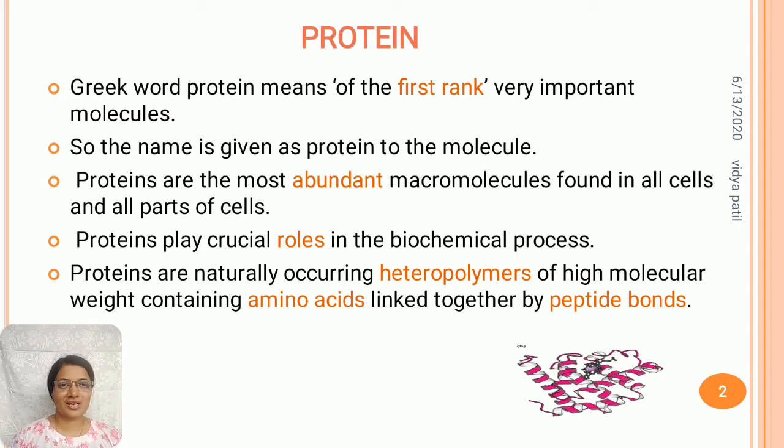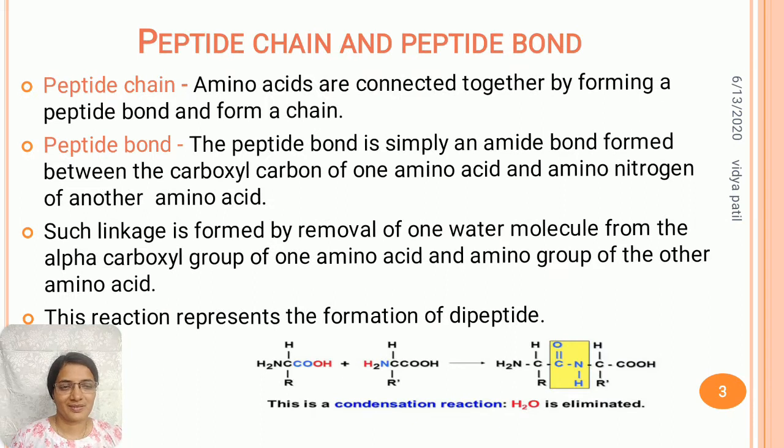Proteins are the most abundant macromolecules found in the cell and all parts of the cells. They play a crucial role in biochemical functions. These are naturally occurring heteropolymers of amino acids. Amino acids are linked together by forming a peptide bond. Here, peptide chain and peptide bond.